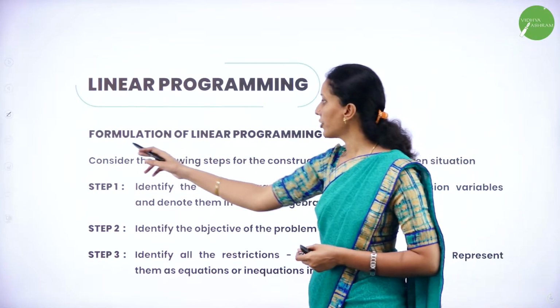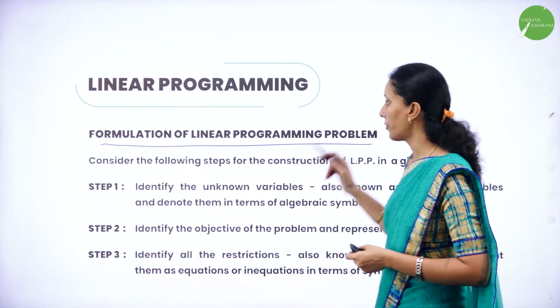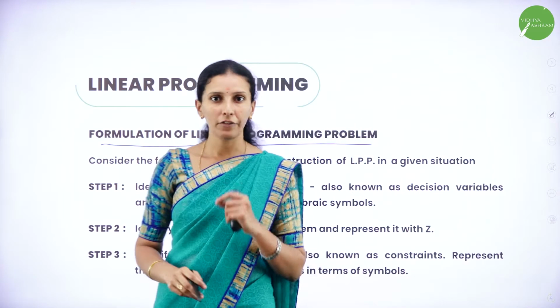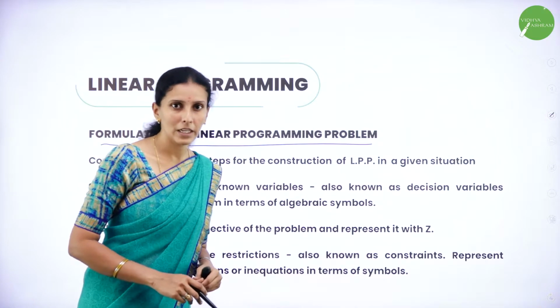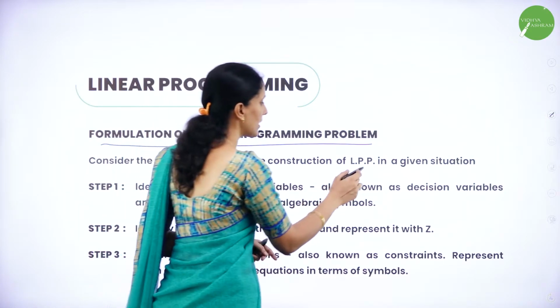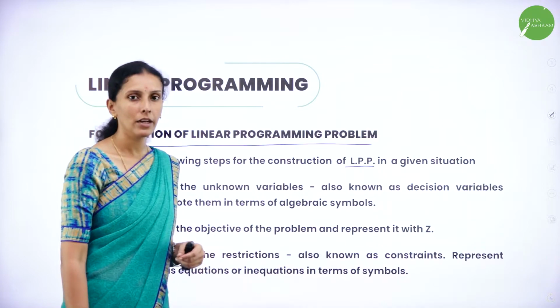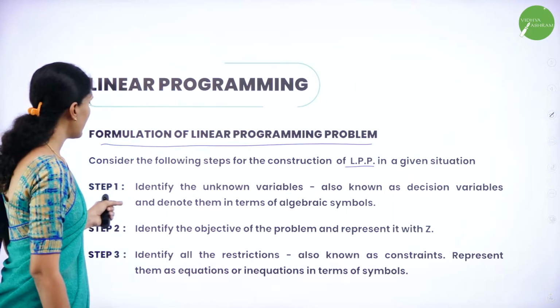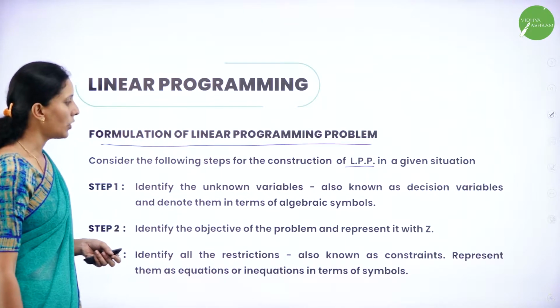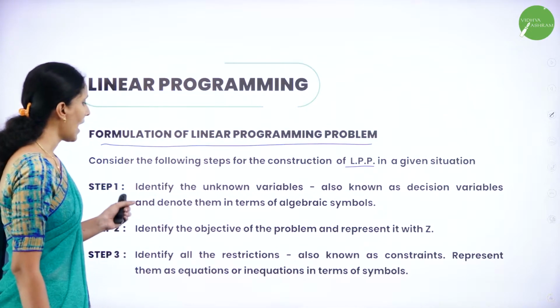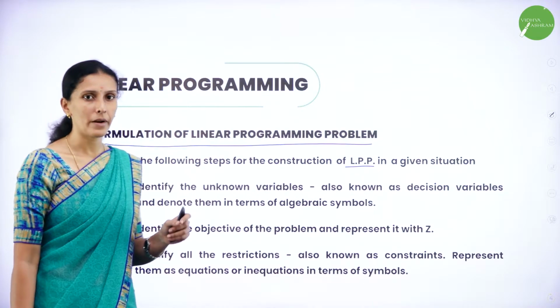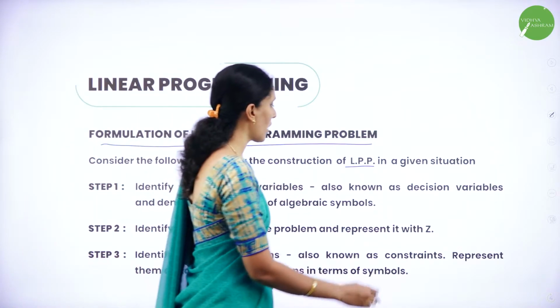Now, formulation of linear programming problem. Consider the following for the construction of a linear programming problem in a given situation. Shortly we represent it as LPP, linear programming problem. Step 1 says identify the unknown variables, also known as decision variables, and denote them in terms of algebraic symbols. What are the symbols we are going to use here?